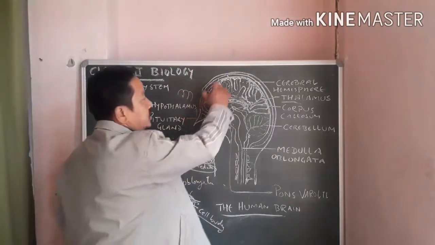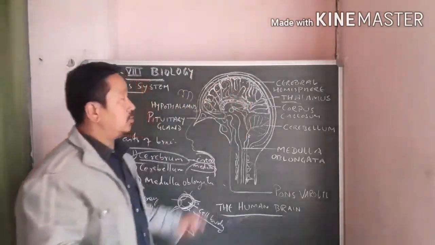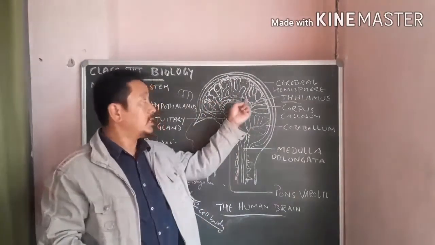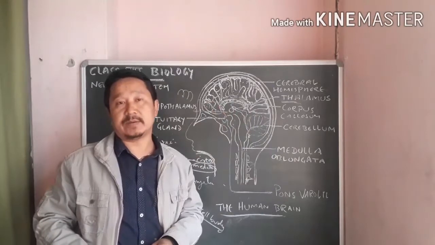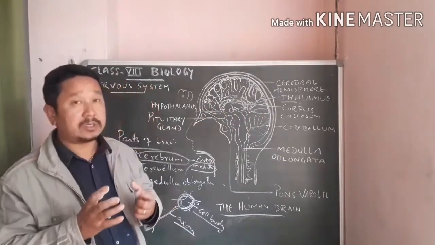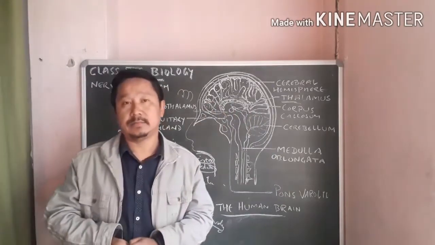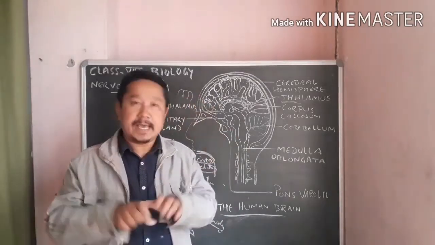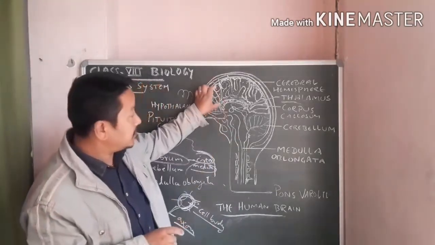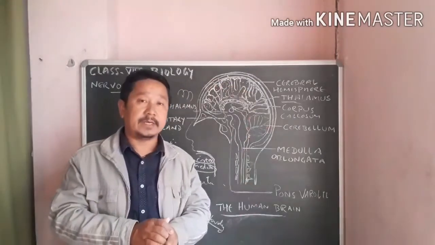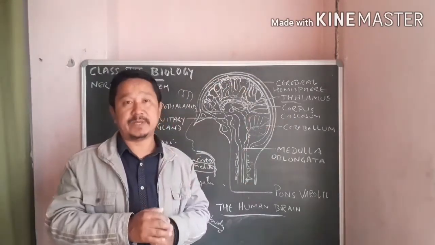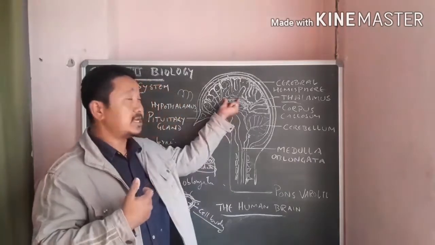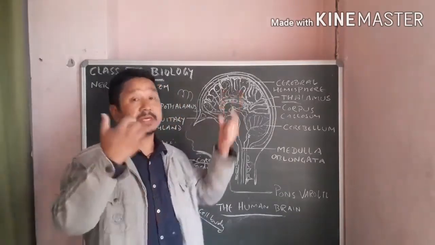these folds which you see, the more the folds, the more brain cells will be there. That means if you have got a big head, and in the big head a big brain, and especially if this cerebrum is big enough, that means there are so many folds here, then obviously the cerebrum is very big.